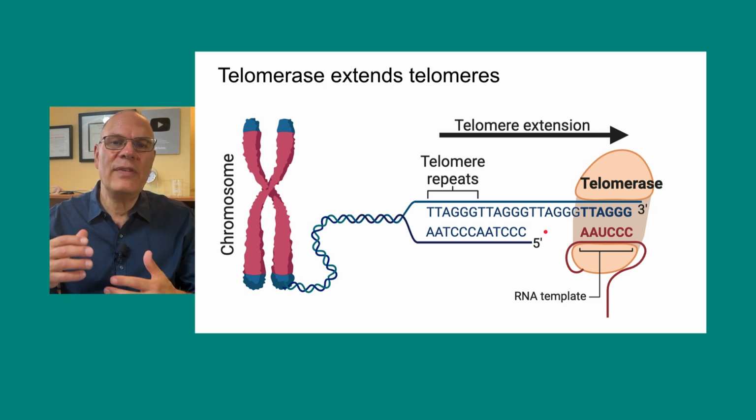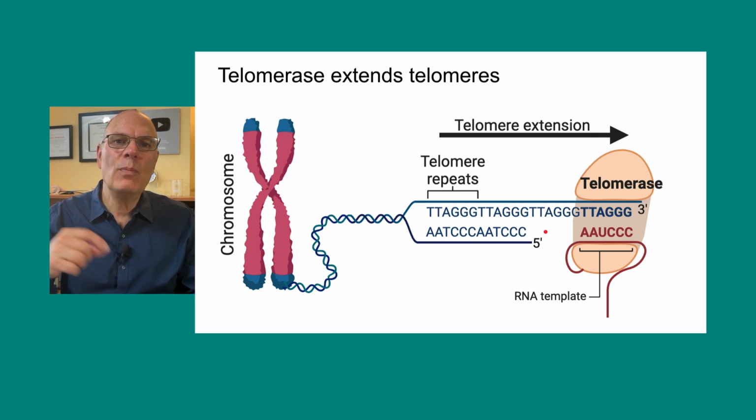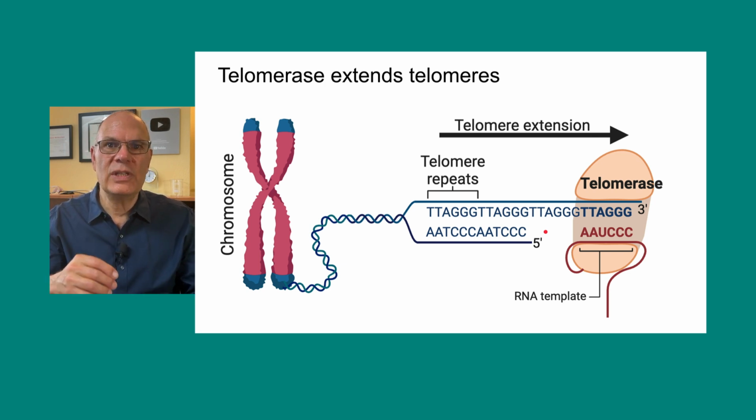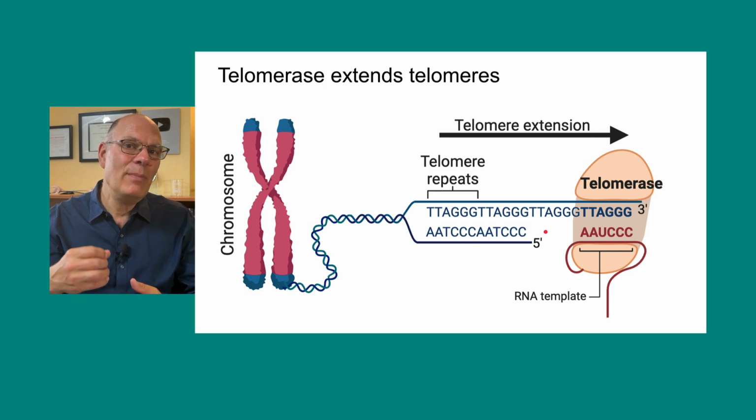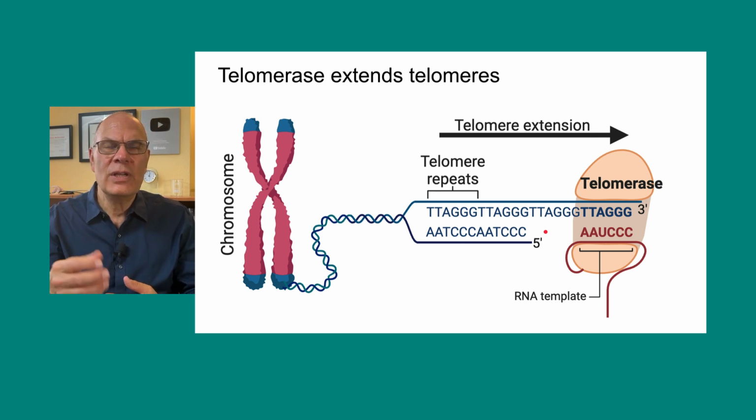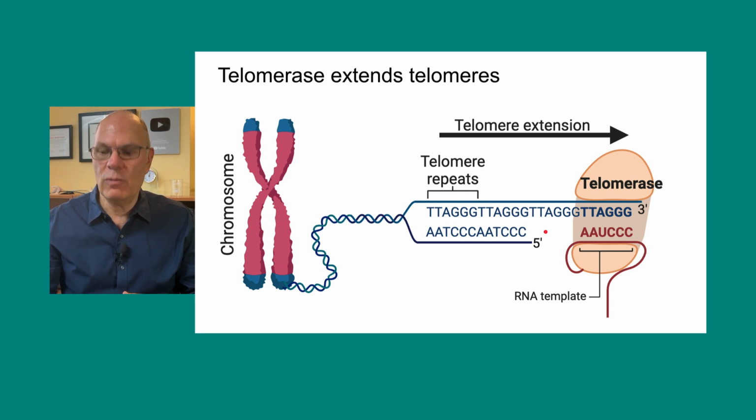There are stem cells found in various tissues, and most importantly, the germ cells, the cells that give rise to sperm and egg cells, those are also cells in which telomerase is active. And that means that these cells reestablish the normal telomere number from generation to generation.